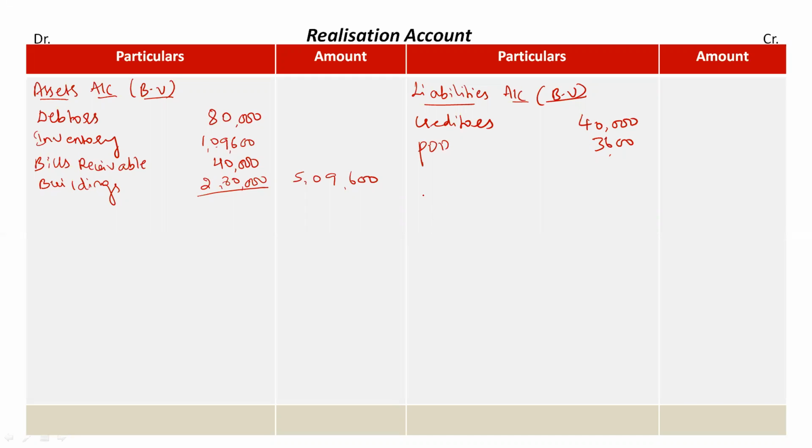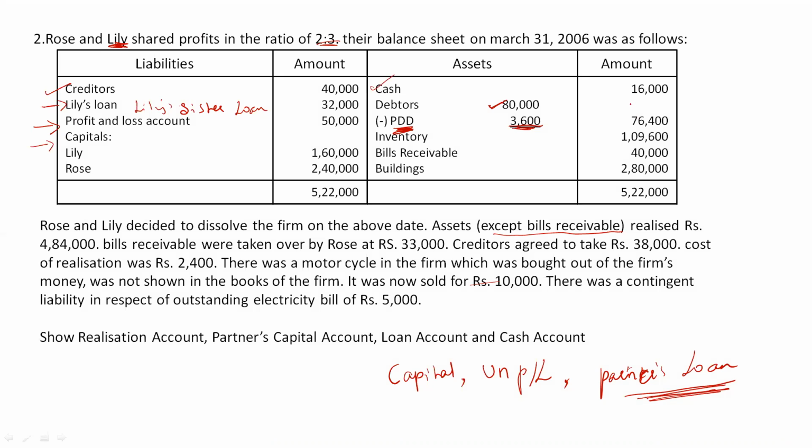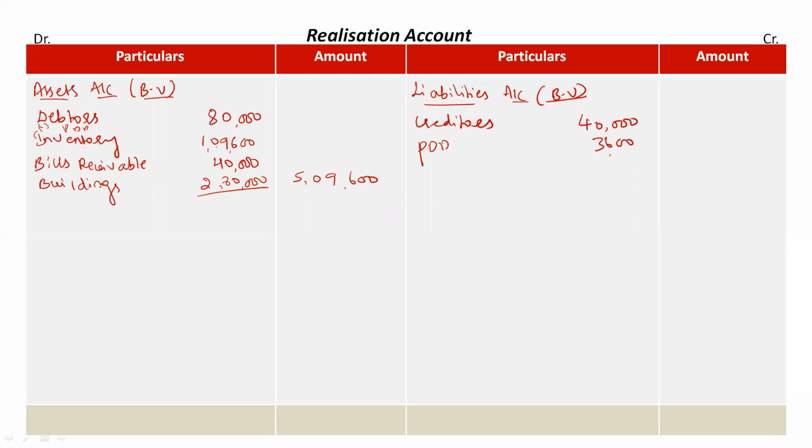If you don't wish to take it on the liability side in the book value, you can directly deduct PDD from debtors, and here you take not the full value of 80,000 but 76,400. The choice is yours. You can deduct it in the asset itself, or show it separately in the liabilities. It's left to you, but it's correct if you show it separately. Clear? Yes.